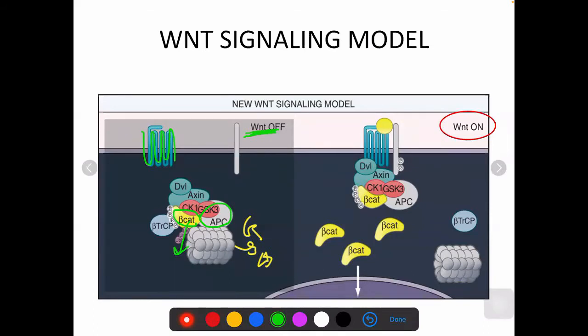But the cellular proliferation cycle happens only when the beta catenin is released free, and this will happen only when there is a ligand on this receptor. So when this WNT is on and the ligand comes and attaches to this receptor, the beta catenin is set free. It is set free and then it acts on the nucleus to promote cellular proliferation. So this is when your APC is mutated and it cannot bind to the beta catenin, and this is how your cells will keep on proliferating indefinitely.